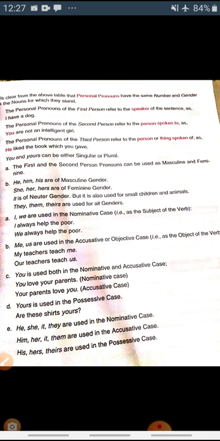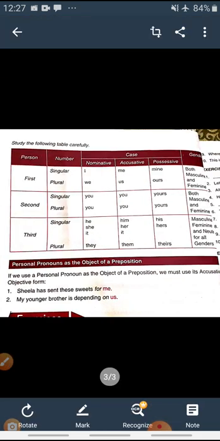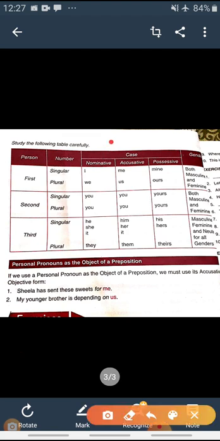Okay, now next, see this table carefully. First person in singular form, I am discussing about this table. I is used in the singular form as a nominative case, whereas in plural case it is used in the form of we. Accusative means object of the verb is me and us. Me in the singular form and us in the plural form. Possessive form is mine and ours. Mine in the singular form and ours in the plural form.